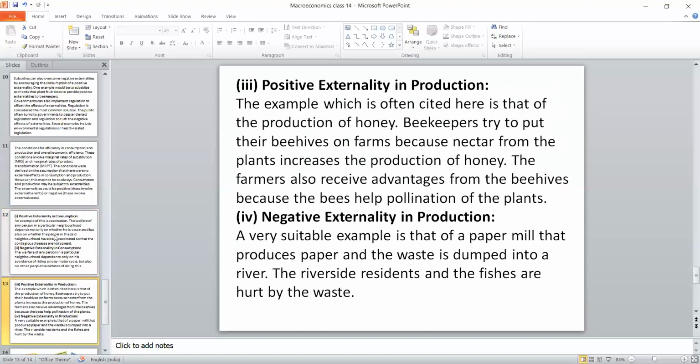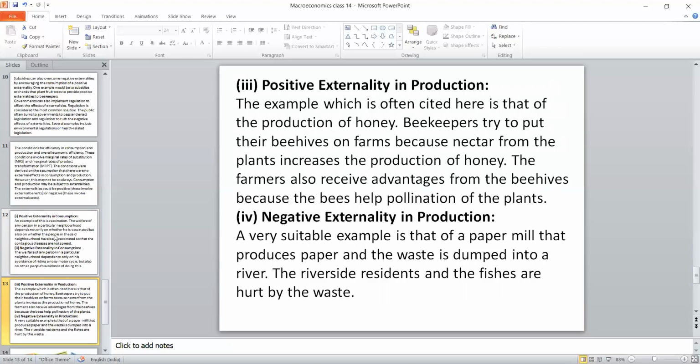In the same way, in case of production, the honeybee business is a right example. The beekeeper is definitely giving a positive externality because he is providing honey and he is cultivating more trees. So it is favorable for the environment. For that, we have to pay some subsidies for them. It is a positive externality.